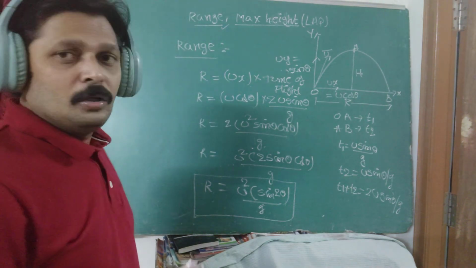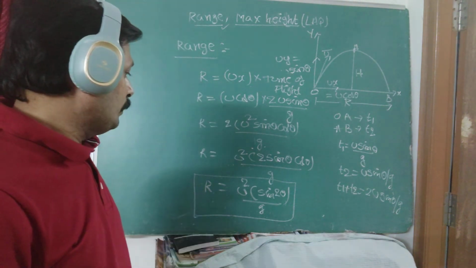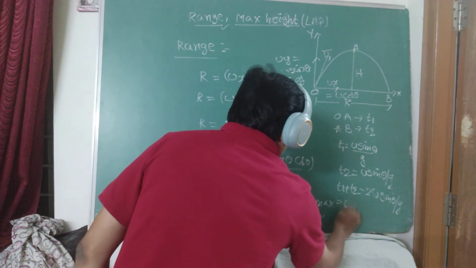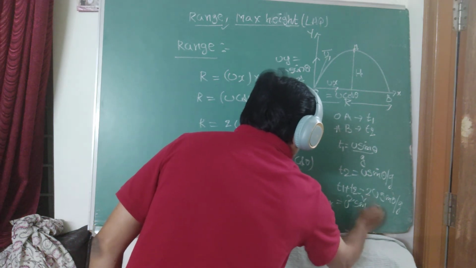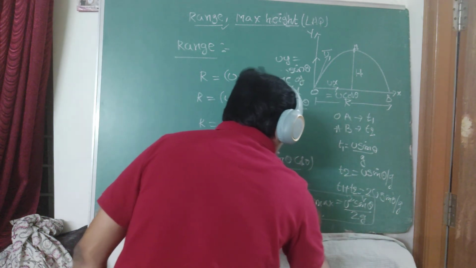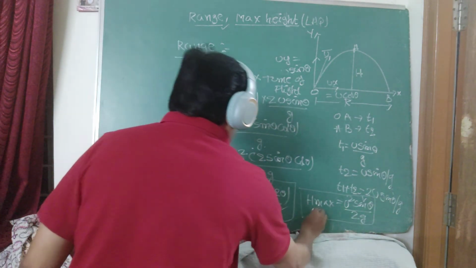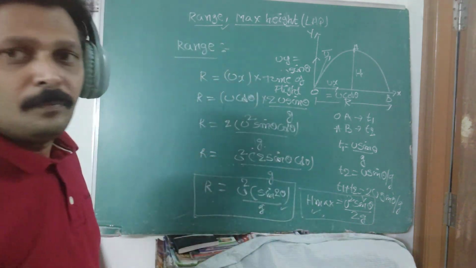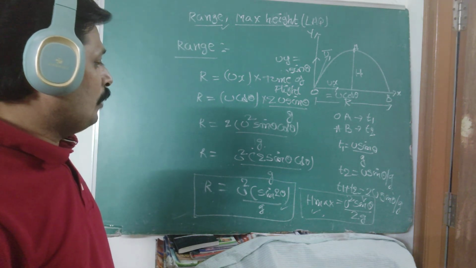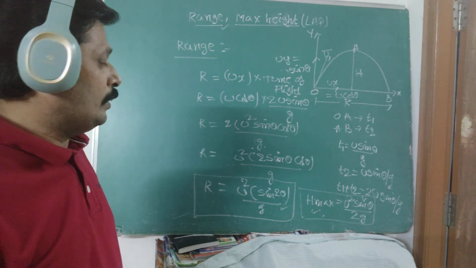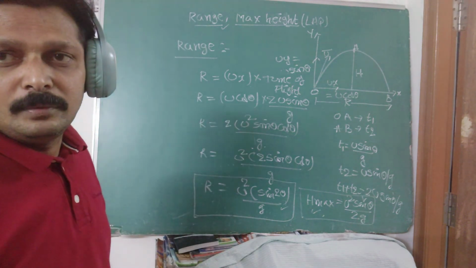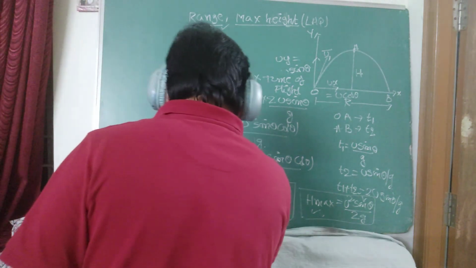In case of maximum height, it is u square sin square theta by 2g. Okay. Here also I am writing h maximum. What you got now? U square sin square theta by 2g. It is the formula for height, which I am showing in the box. And this is the formula for range. That is the question, for a long question, to find the results of the range of a body. Another one is the maximum height reached by the body, at which the final velocity becomes 0 at point A. Okay? I close the point now.